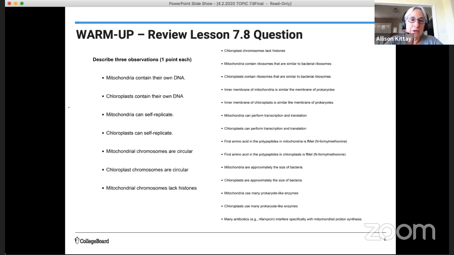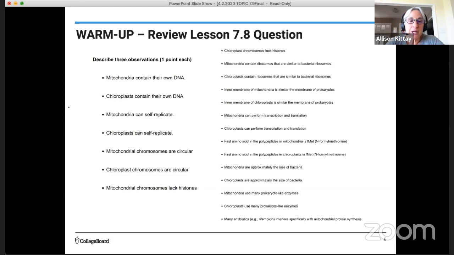So what you're looking at on the scoring guidelines is a lot of bullet points. The ones on the left were the bullet points that were most often used to answer this question. The ones on the right also appeared, but less often. You need to come up with 3 descriptions, and so each bullet point would have earned you 1 point. Remember, we're trying to provide evidence for endosymbiosis.